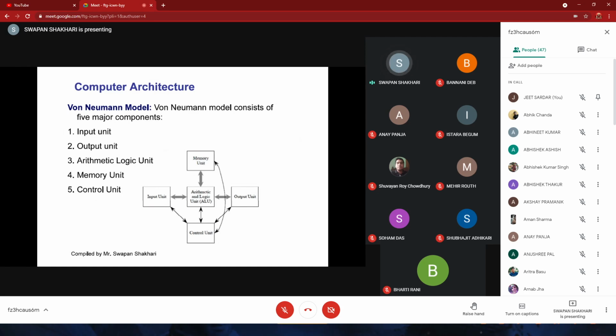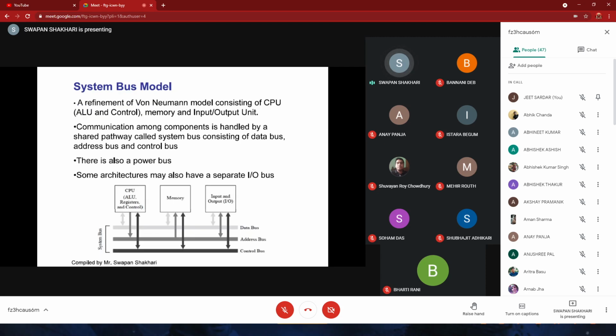This portion will be responsible for memory, any data storing or accessing. In the same way, we have input output devices, and we are controlling them using some other unit. And for computing purposes, we have the ALU. This is the overall picture, just for recall.